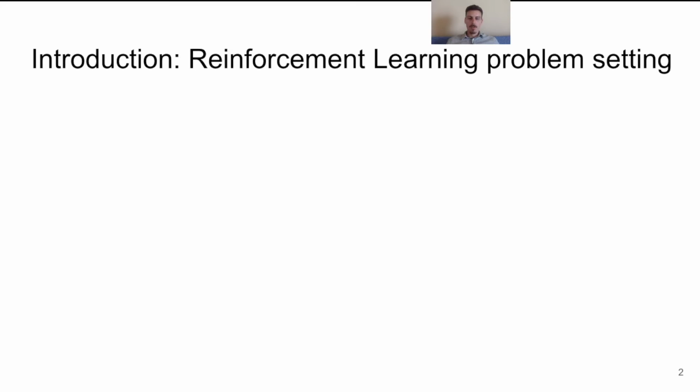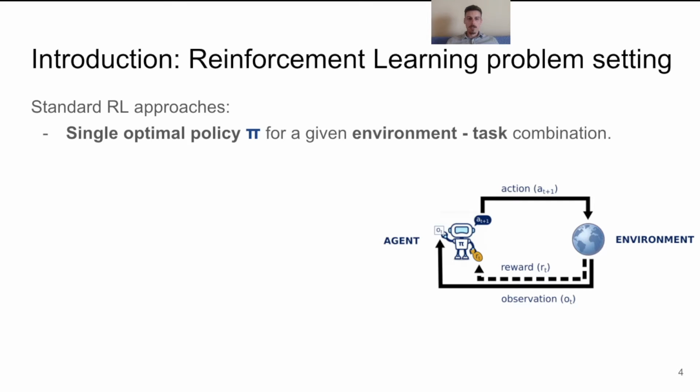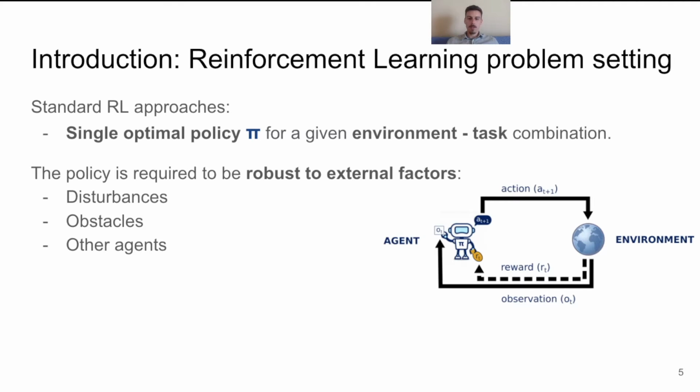Our work focuses on a typical reinforcement learning setting defined by a Markov decision process, which consists of an agent acting in an environment from which it takes observations and decides which action to execute next based on the current policy. In standard reinforcement learning approaches, a single optimal policy pi is learned for a given environment task combination, and it is required to be robust to external factors such as disturbances, obstacles, as well as other agents.